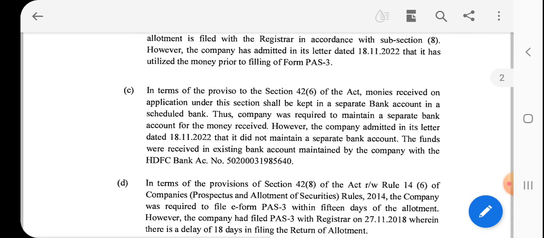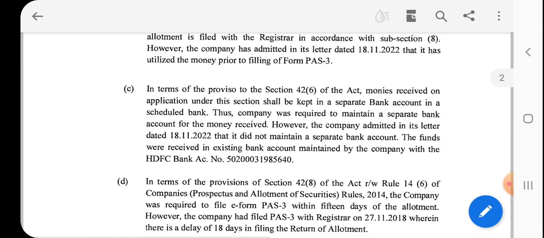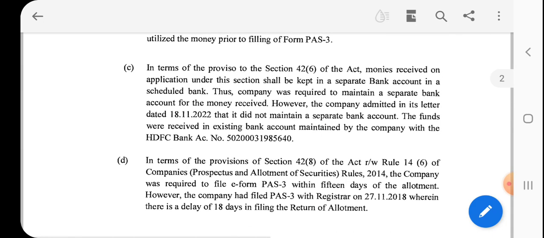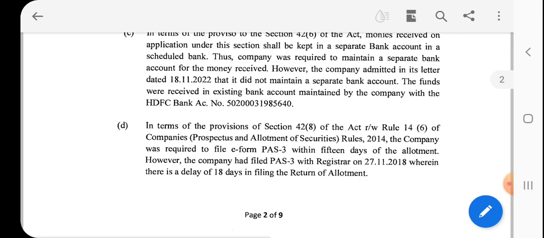Further, in terms of Section 42 subsection 6 of the Companies Act, money received on the application under this section shall be kept in a separate bank account in a scheduled bank. This company was required to maintain a separate bank account for the money received. However, the company admitted in its letter dated 18th November 2022 that it did not maintain a separate bank account. The funds were received in the existing bank account maintained by the company, HDFC Bank.